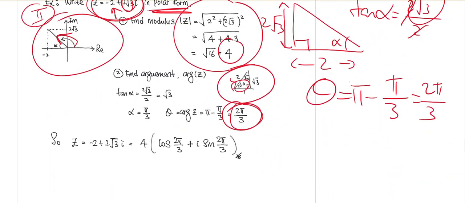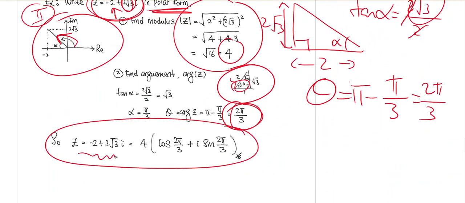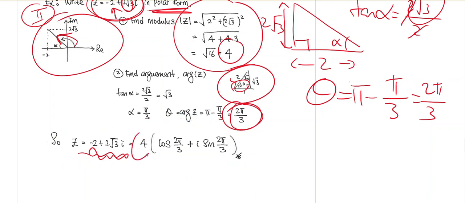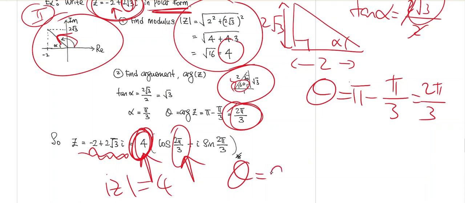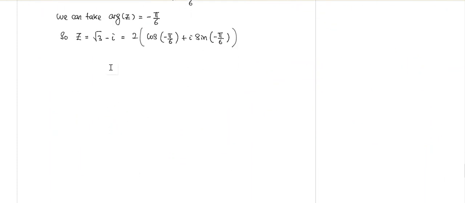The modulus is 4. So this complex number has these polar representations. This number here is called the modulus, which is 4, and the angle theta, which is called the argument of that complex number, is 2 pi over 3. All right, one last example.